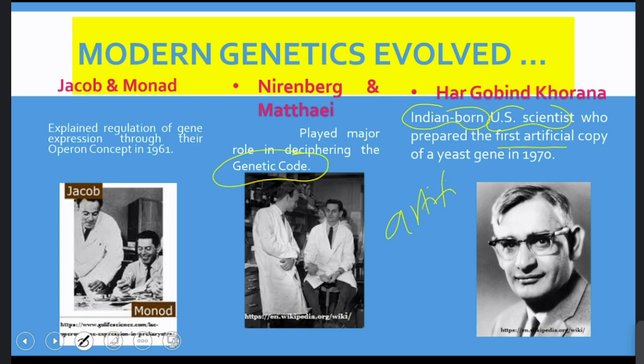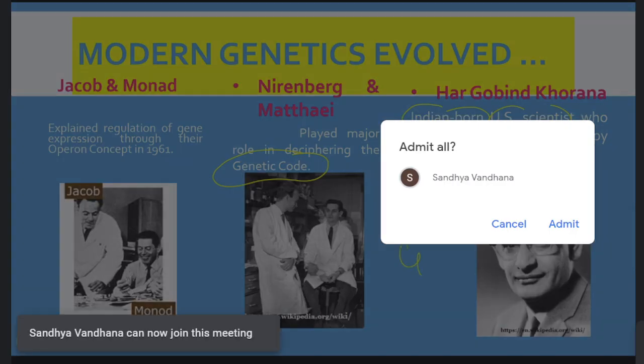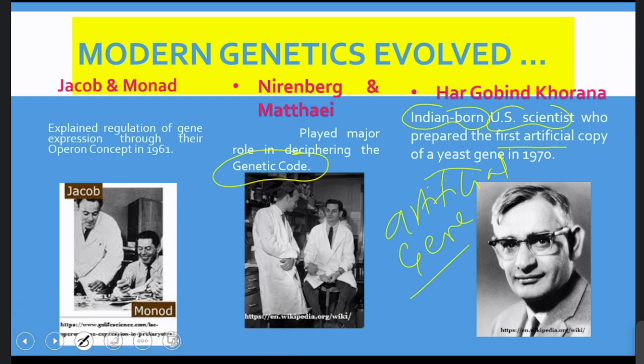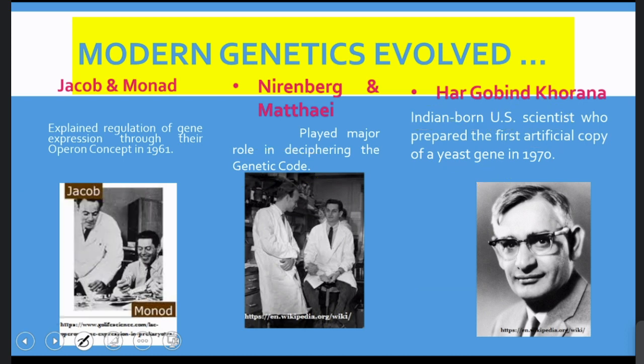The first artificial gene was prepared by H.G. Khorana in the year 1970. So these are the different scientists who contributed to the development of genetics in earlier times.